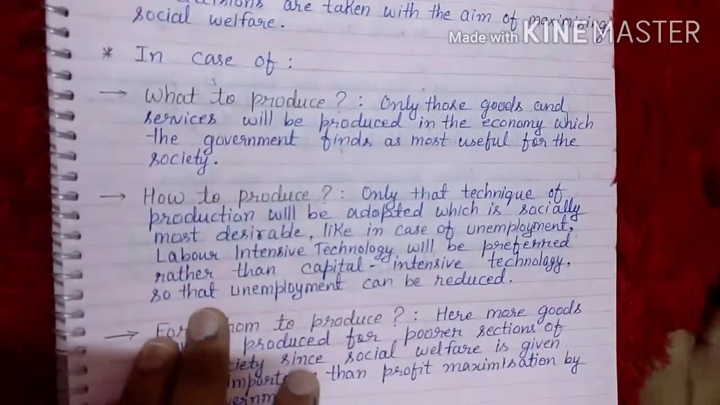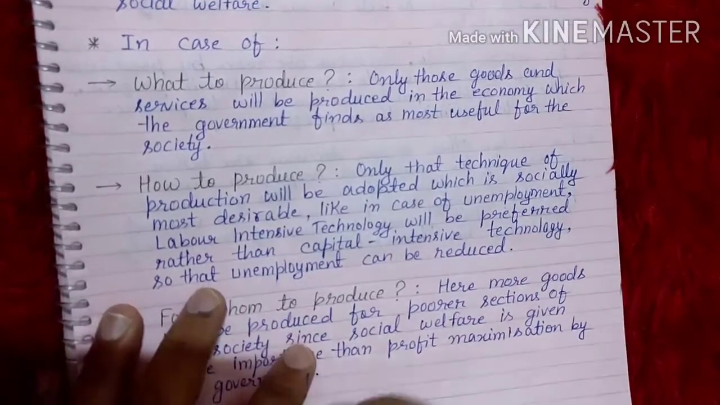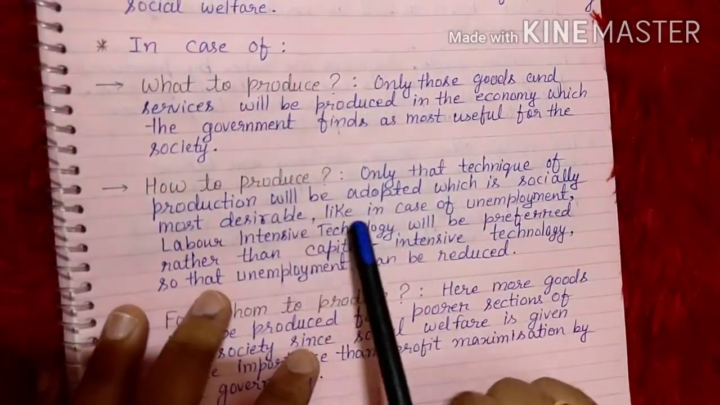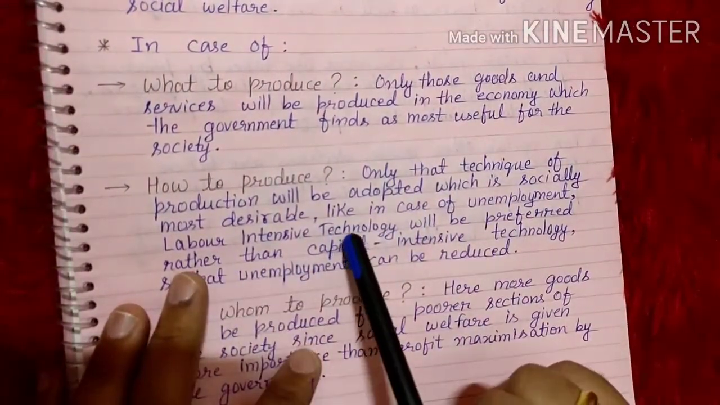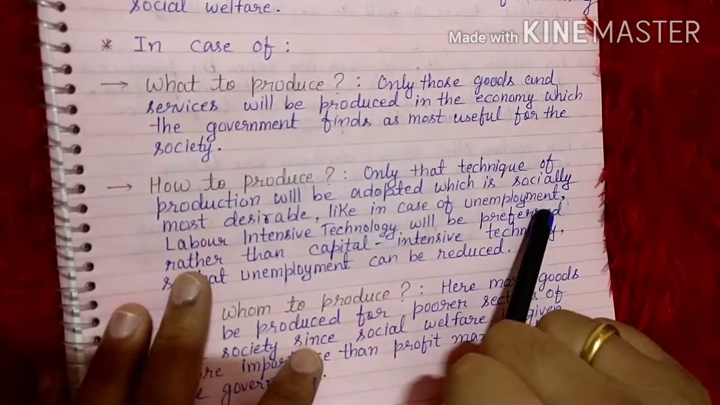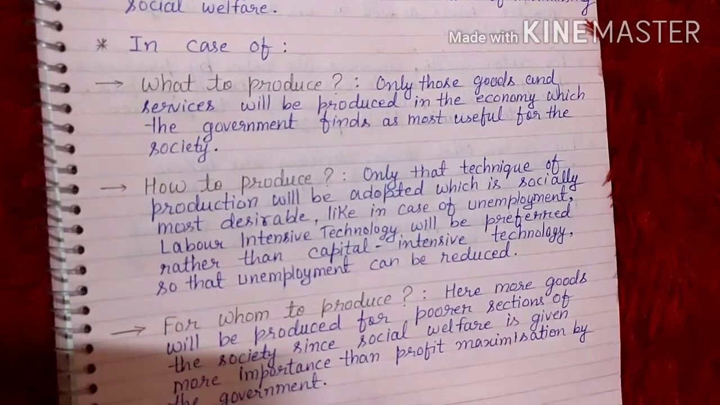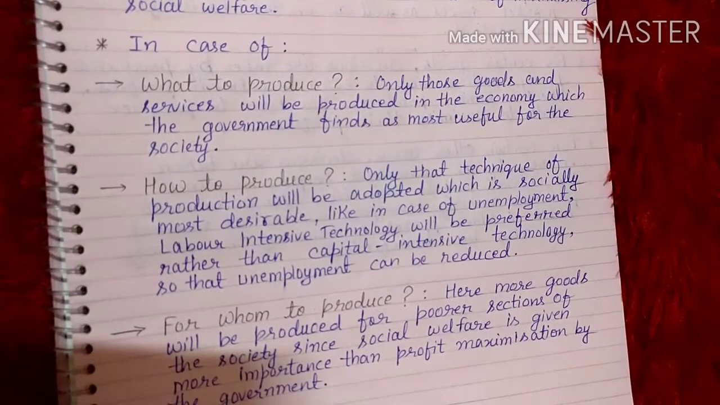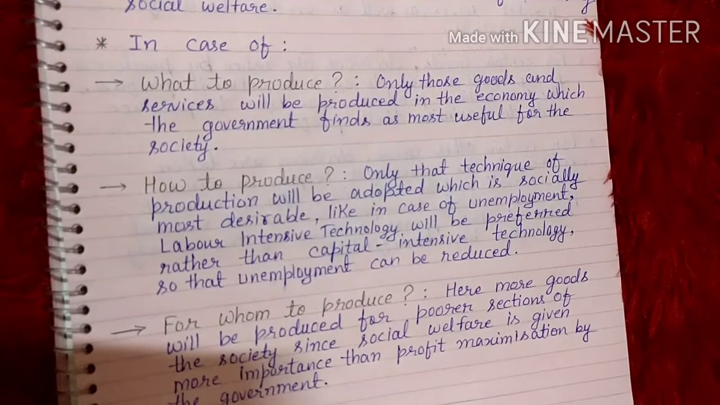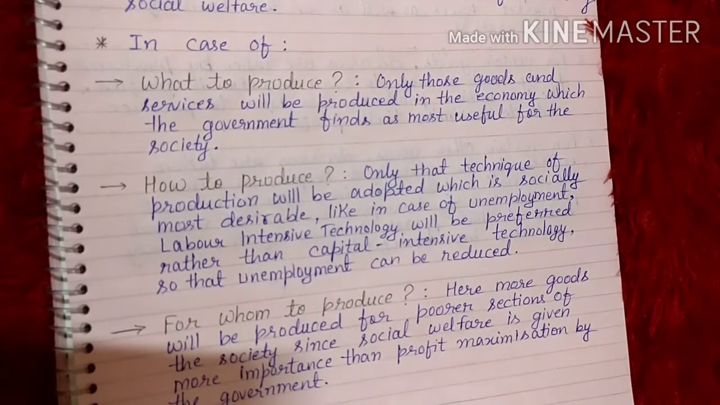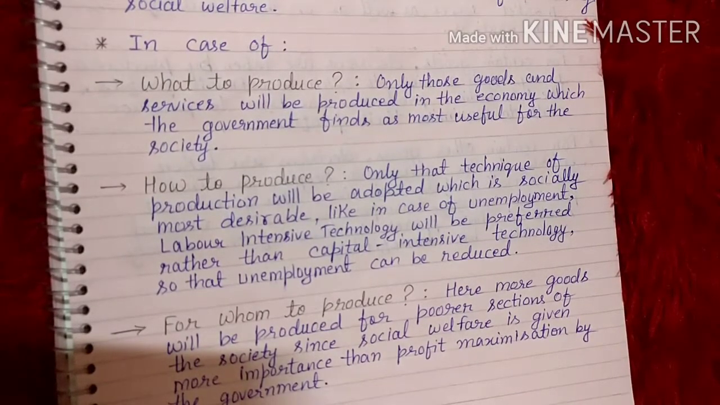Then comes how to produce. For this decision, only that technique of production will be adopted which is socially most desirable, like in the case of unemployment. You know that in India right now the condition is very critical and we are facing the big problem of unemployment. So in this case we can't opt for capital intensive technology, because if we opt for capital intensive technology, we have to use less labor, and if we are using less labor, it means we are increasing unemployment.